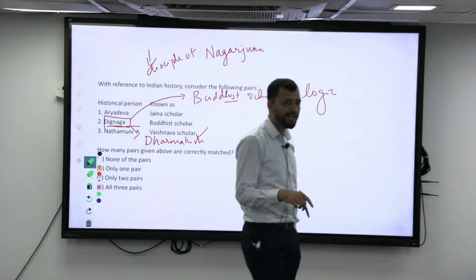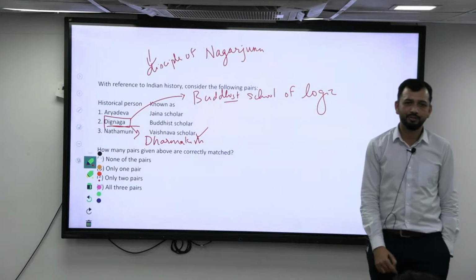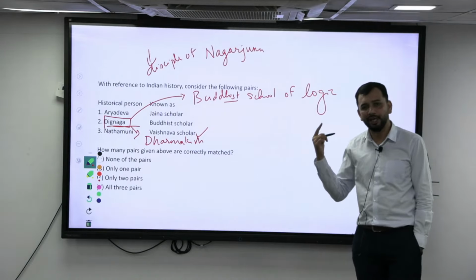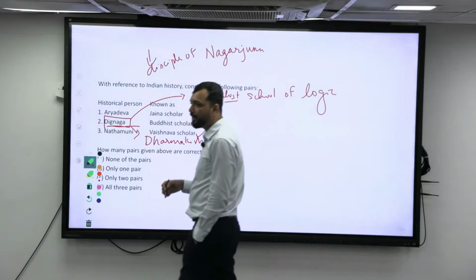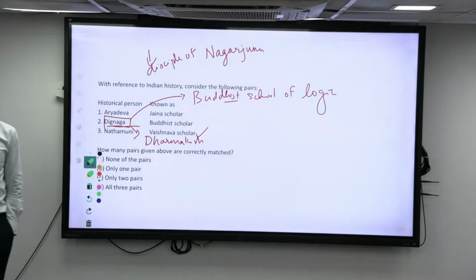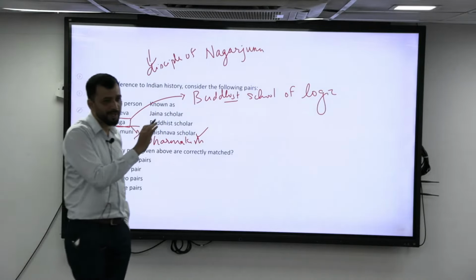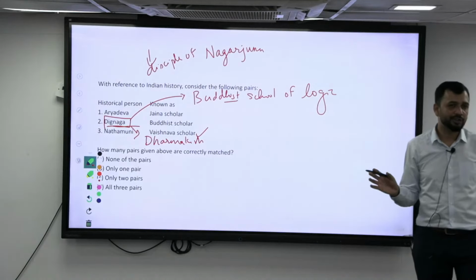So that means Aryadeva is also his pupil. He followed the Madhyamika school of Buddhism. So he is a Buddhist scholar, not a Jaina scholar. Right? Jaina scholars you will know, right? Hemachandra. Last time when we were discussing the first part of the sources of Indian history, Hemachandra Suri, all these are basically Jaina scholars, right?